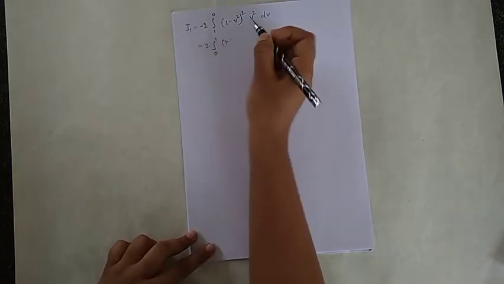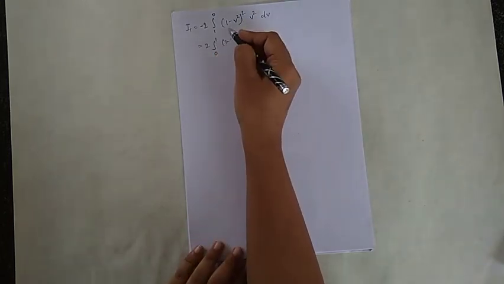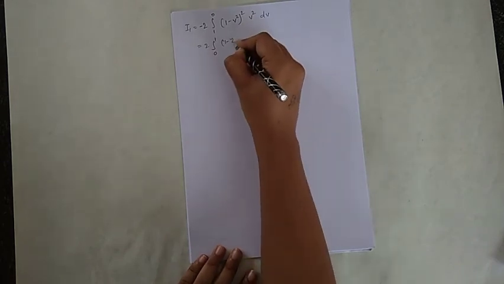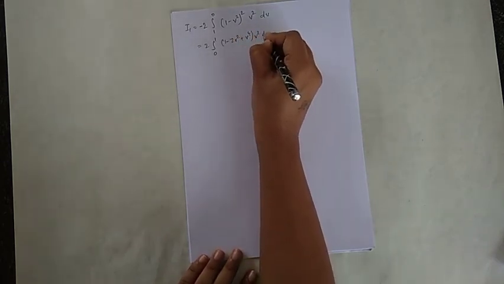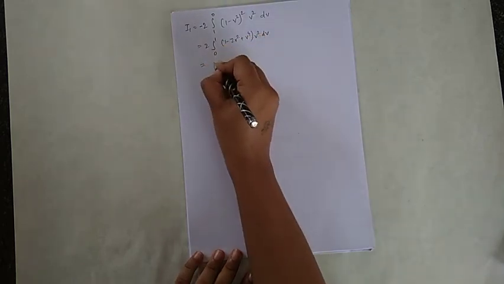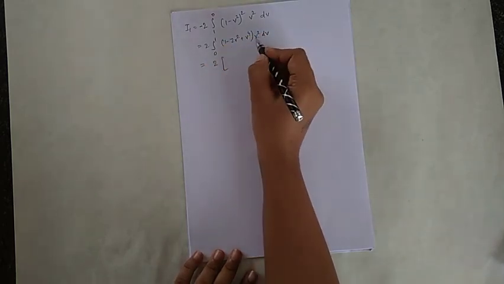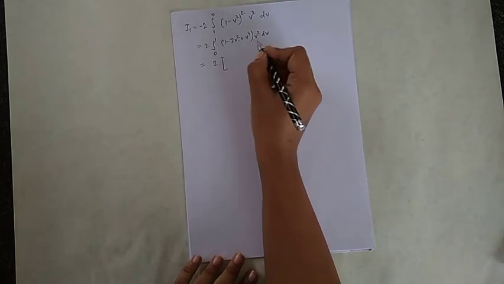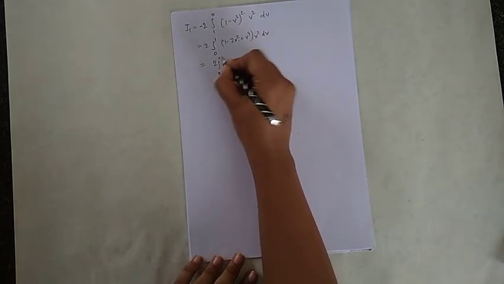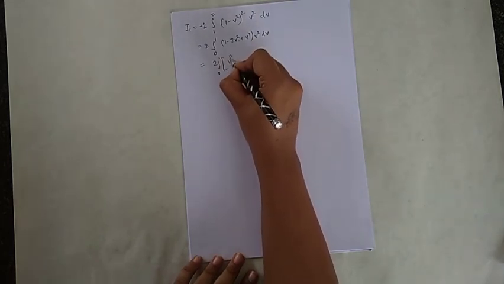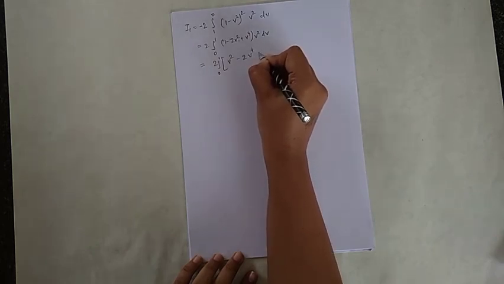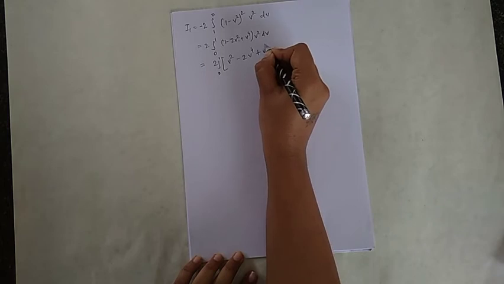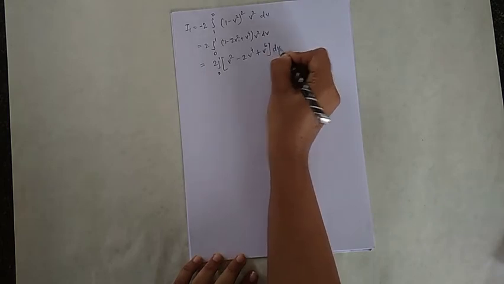Square this bracket: 1 minus 2v square plus v raised to 4, into v square dv. So it is equal to 2 into, multiplying this v square into the bracket, 0 to 1, v square minus 2 v raised to 4 plus v raised to 6, dv.